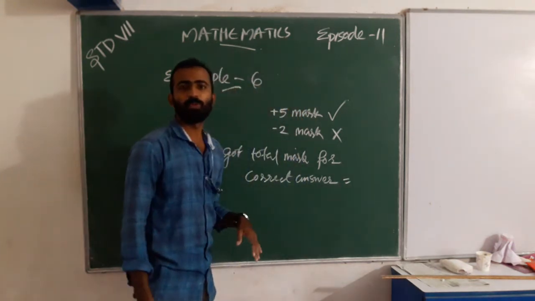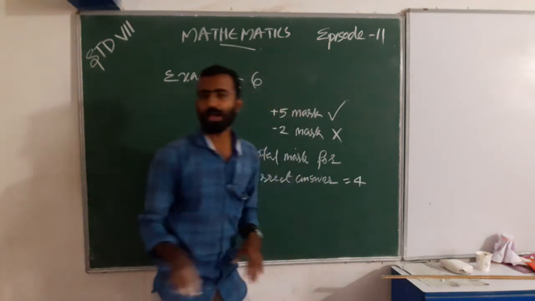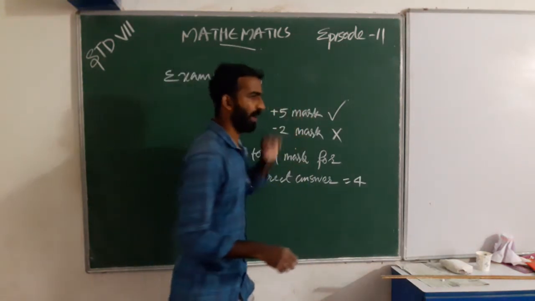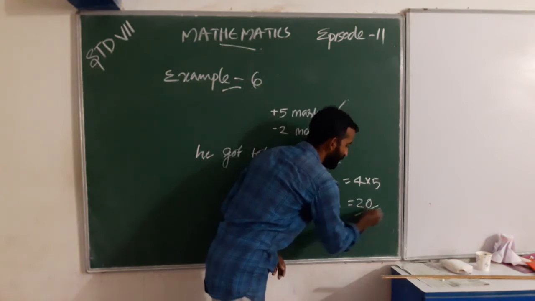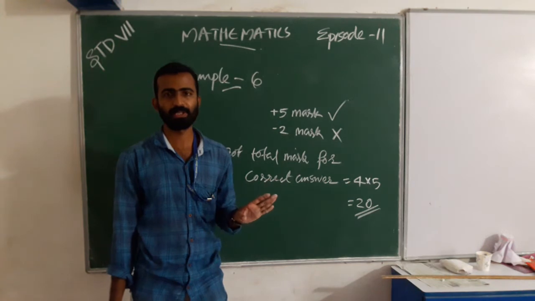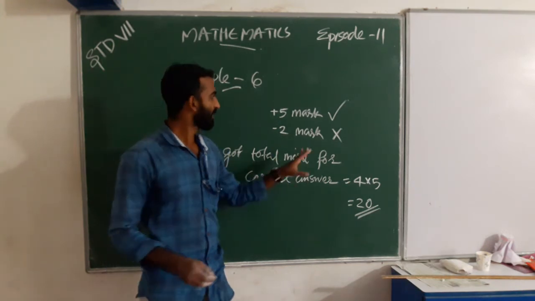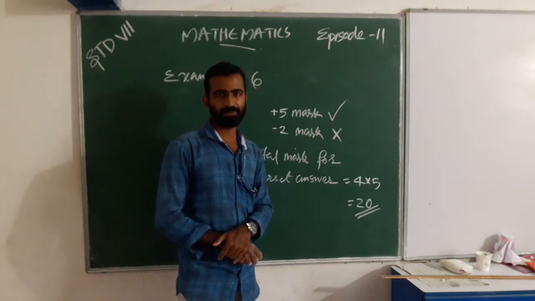What is the number of correct answers? 4. What is the mark? 5. That is, 4 into 5, we get 20. Is it? Yes. Then he got 20 marks for correct answers.